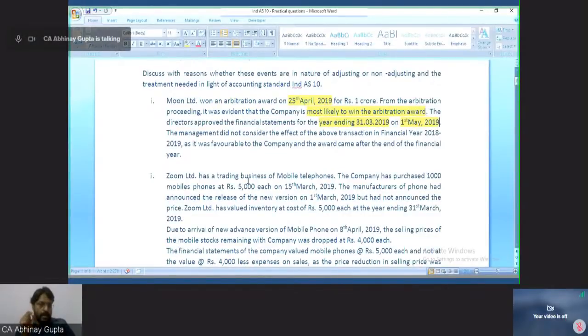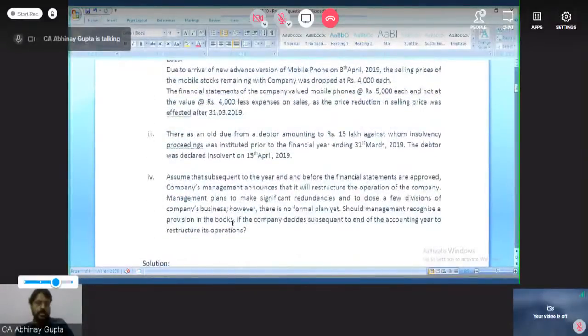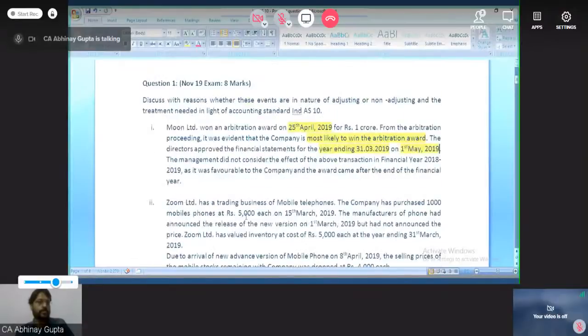Since I have already mentioned, this question is for 8 marks and contains 1, 2, 3, 4 situations. So 4 situations for 8 marks, which means 1 situation for 2 marks. You don't have much time. Most probably you should answer it in your exam in 180 seconds, or 2 minutes at max. 2 to 3 minutes is the maximum you should take to answer this question.